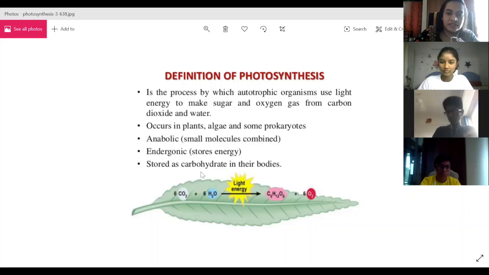Hence photosynthesis is an example of an endothermic reaction. The chlorophyll and pigments in the plant absorb the energy from the sun's rays, and an endothermic reaction is the reaction where energy is absorbed. Is this clear, children? Yes, ma'am.